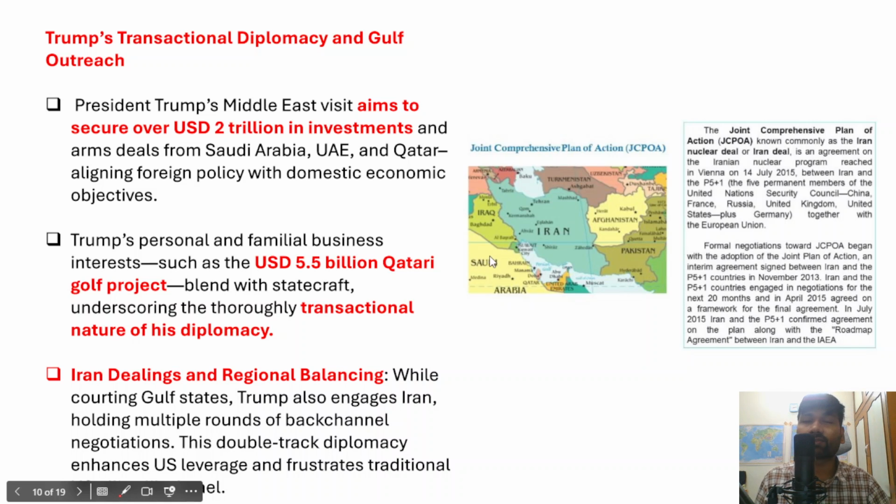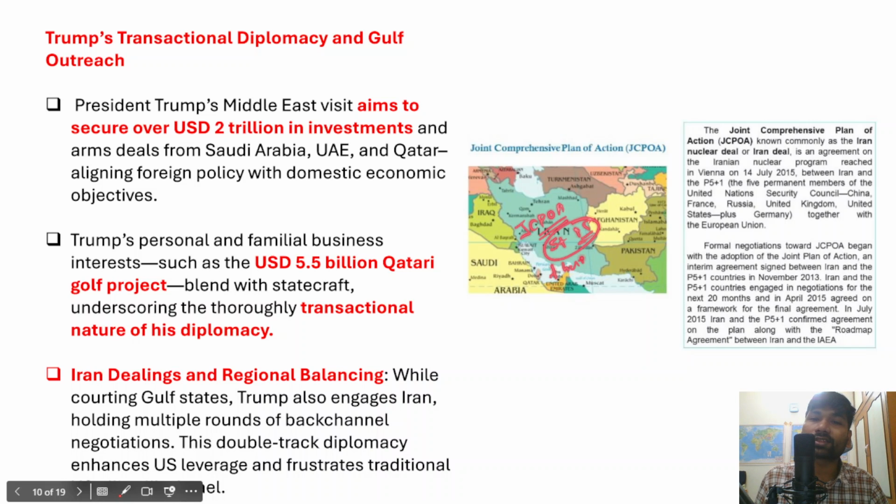And in fact, there are several countries such as Saudi Arabia, UAE, and other countries that are clear allies of US. However, there is a conflict going on between Iran and Saudi Arabia, so the relations between Iran and Saudi Arabia are not so good. However, in order to prevent Iran from procuring nuclear weapons, US under Barack Obama signed a Joint Comprehensive Plan of Action with Iran, along with 5 other Security Council members, plus Germany.